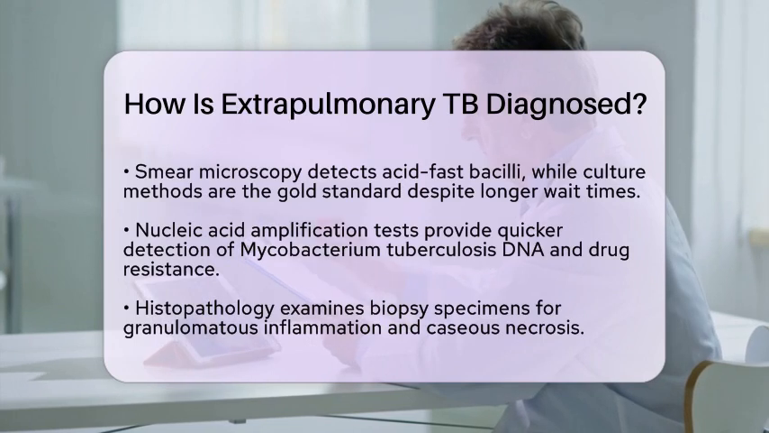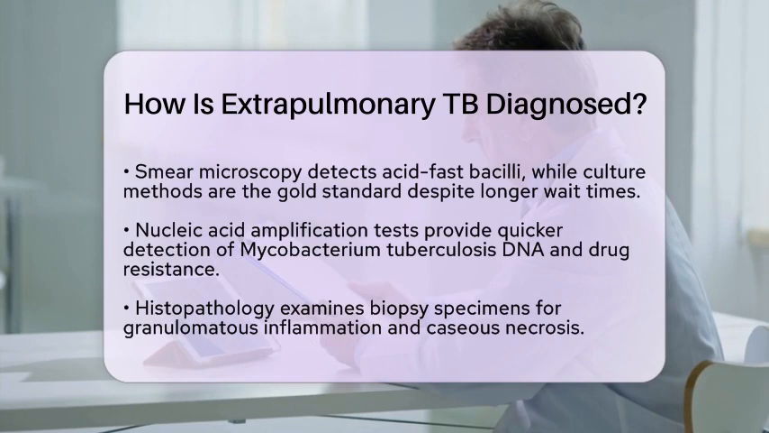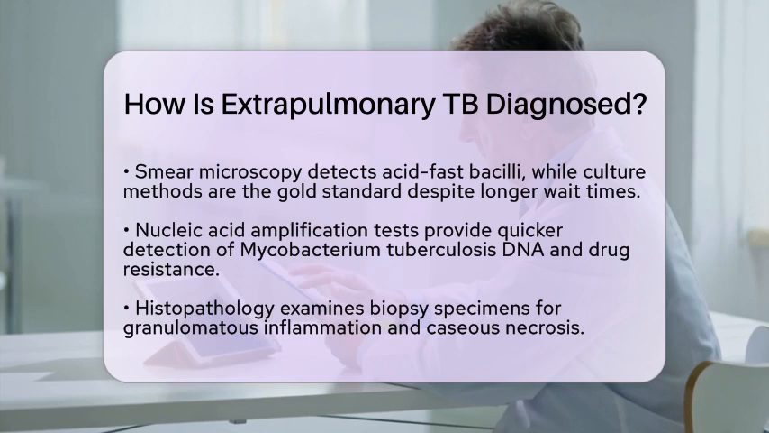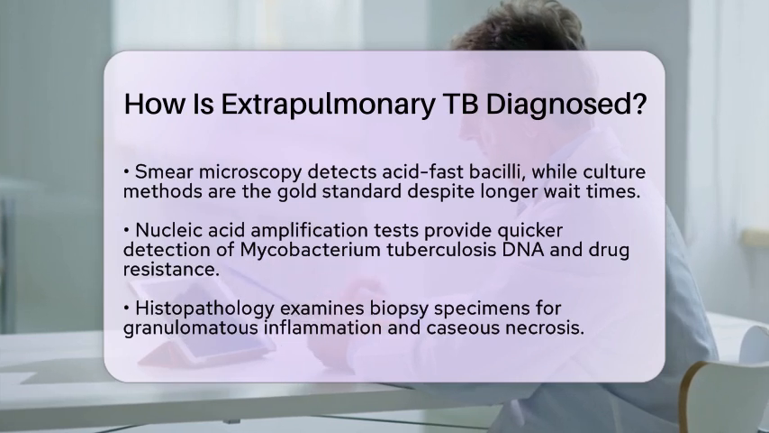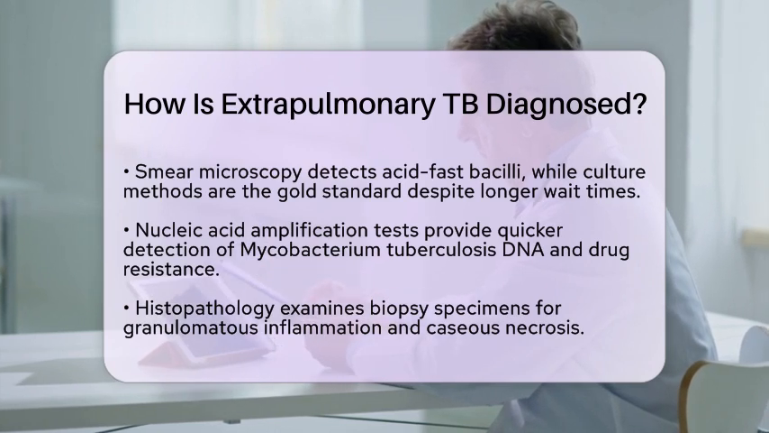Histopathology plays a critical role too. Biopsy specimens are microscopically examined for granulomatous inflammation and caseous necrosis, which are typical signs of TB infection. This step is particularly important when microbiological confirmation is challenging.